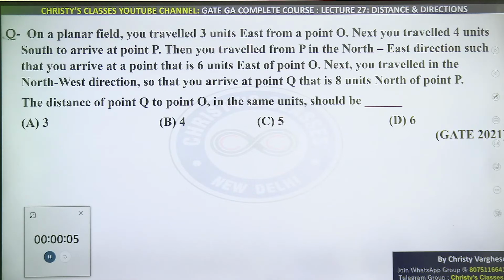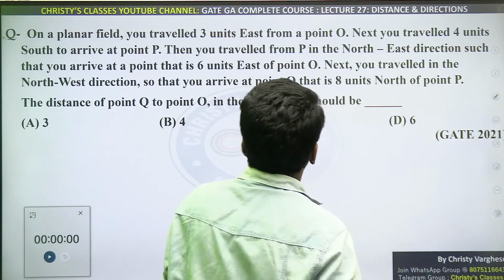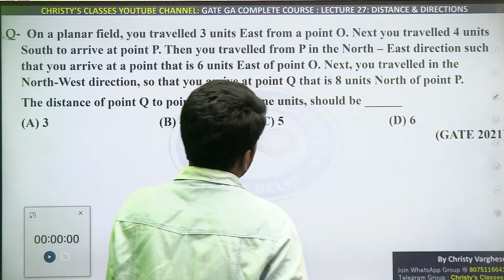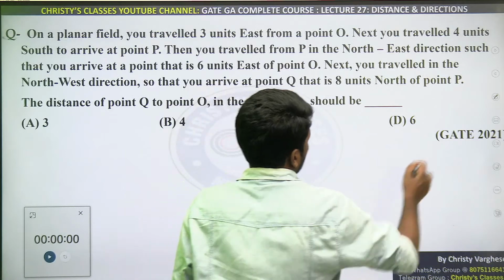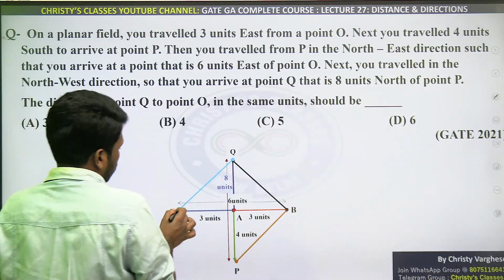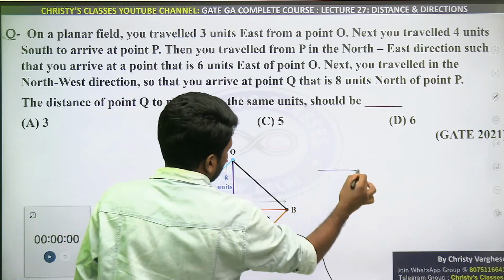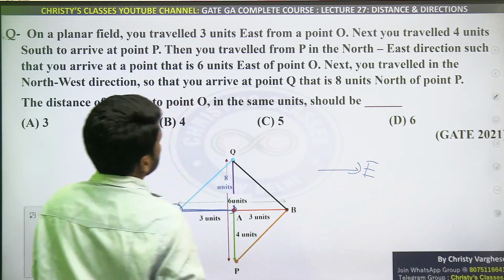Any answers? Some of you got option C. Let's see whether it is right. Okay. So on a planar field you traveled 3 units east from point O. So I will show the picture to save time. So point O से शुरू किया 3 unit to the east. East is rightward direction ना, east.